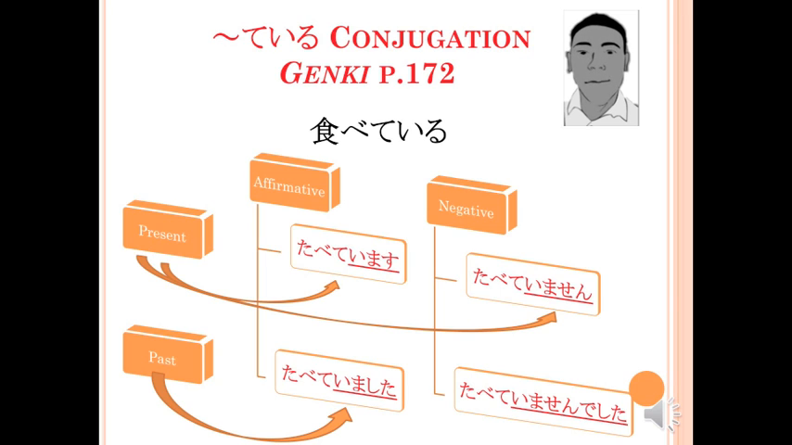And finally, someone was not eating would be tabete imasen deshita, or the te form of taberu with the past negative of iru, imasen deshita. This conjugation procedure will work with any verb. You simply add iru to the te form of the verb and conjugate iru accordingly.